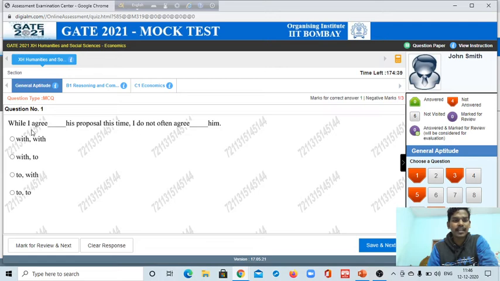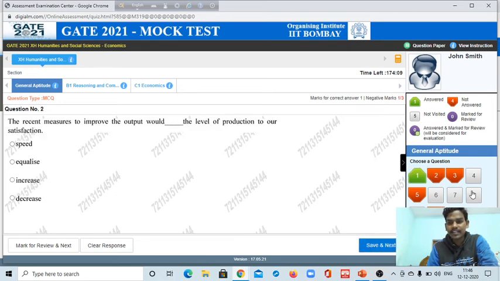So, "while I agree dash his proposal, and this time I do not often agree dash him." I am taking an answer: the first option is "to" and the second option is "with". I am going to answer this. If I am sure about my answer, I can click save and next. Guys, look, the symbol color will change. It means that the question is answered.